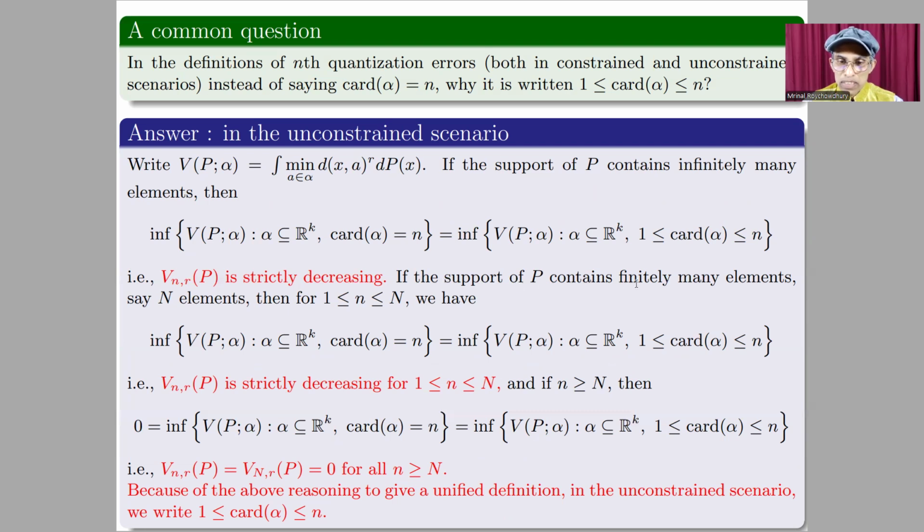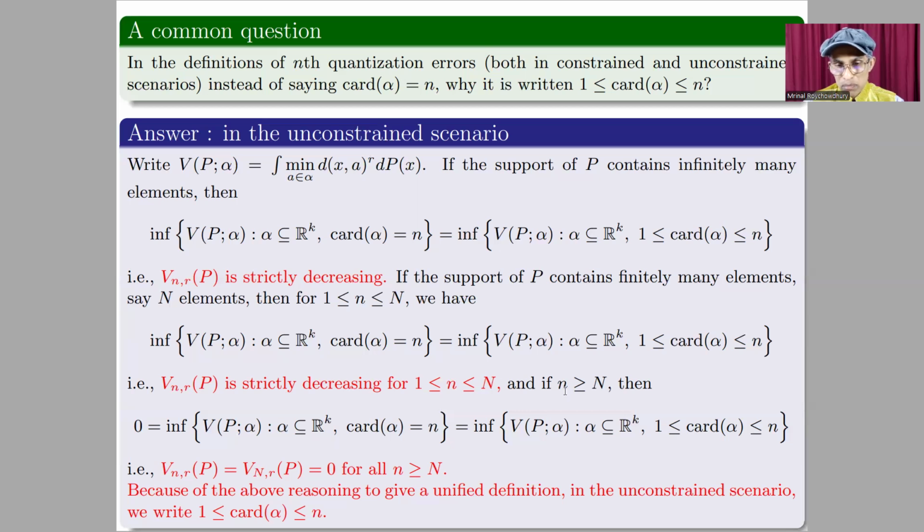If the support of P contains finitely many elements, say capital N elements, then for any positive integer n less than or equal to capital N, the infimum with cardinality of alpha equal to n is the same as the infimum of V_p(alpha) where the cardinality of alpha lies between 1 and n. That is, V_{n,r} is strictly decreasing for positive integer n lying between 1 and capital N.